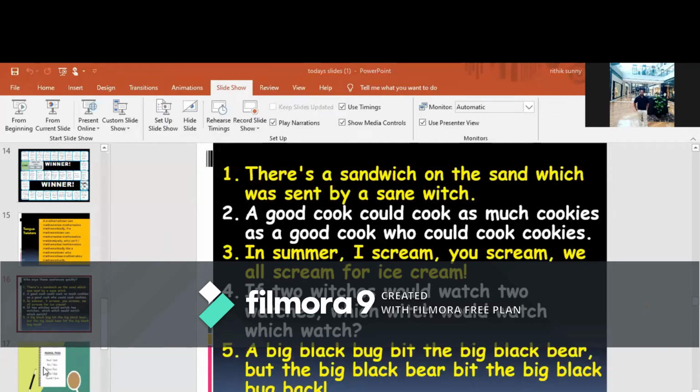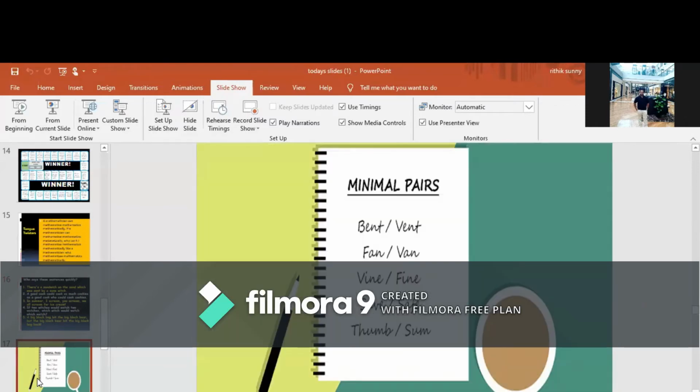So in order to improve the pronunciation of the students, the teacher can also give the students minimal pairs. I think all of us know what minimal pairs are. It is a pair of words which have the difference of only one sound.